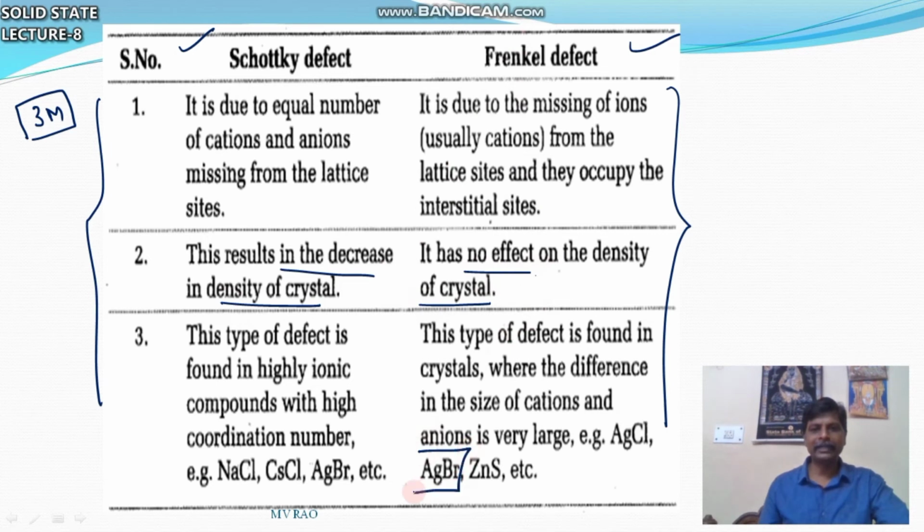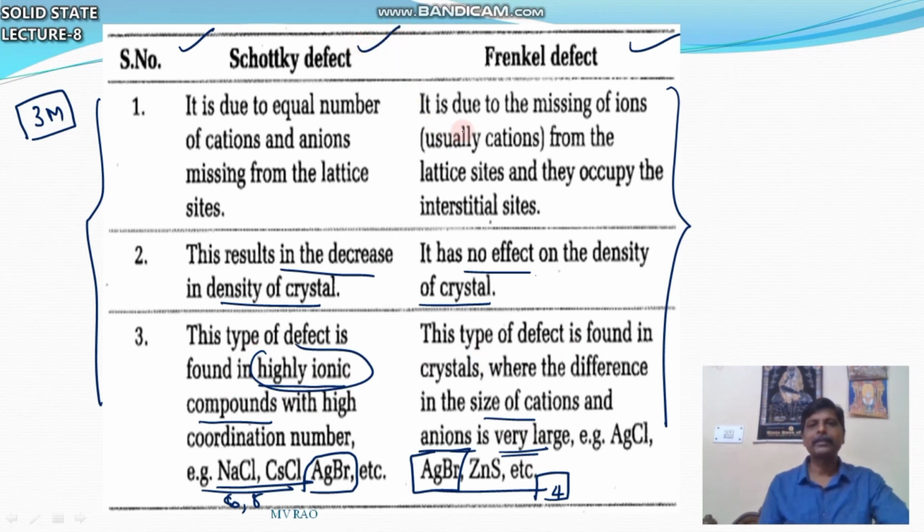Here AgBr, here it is there, here also it is there. These are the crystals with a high coordination number, 6 and 8. These are the crystals with a low coordination number, 4 or less. It is found in highly ionic compounds, where the size of cation and anion is very large. Highly ionic compounds show Schottky defect. So these are the definitions.